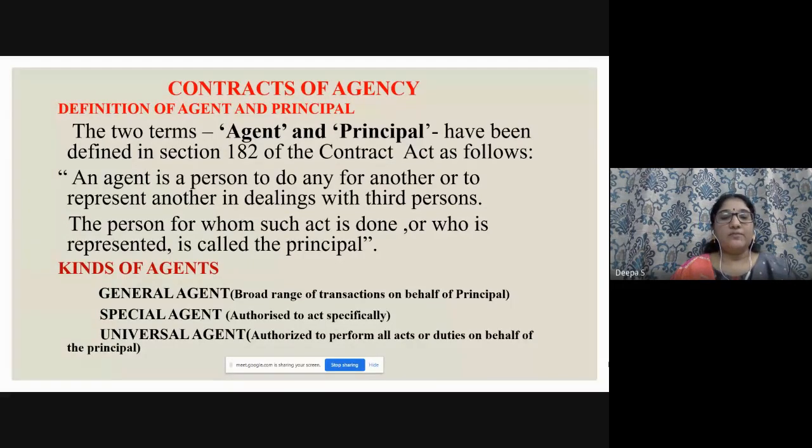Next comes the universal agent, authorized to perform all acts or duties on behalf of the principal. Here the principal himself will forget that he is a principal, because everything will be performed on his behalf, all the responsibilities, not like general transactions. Here he performs all the duties and acts on behalf of the principal.